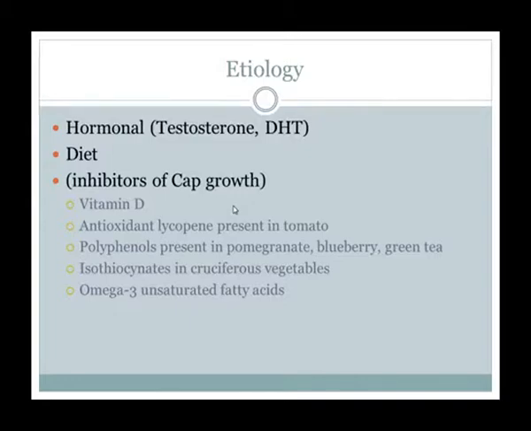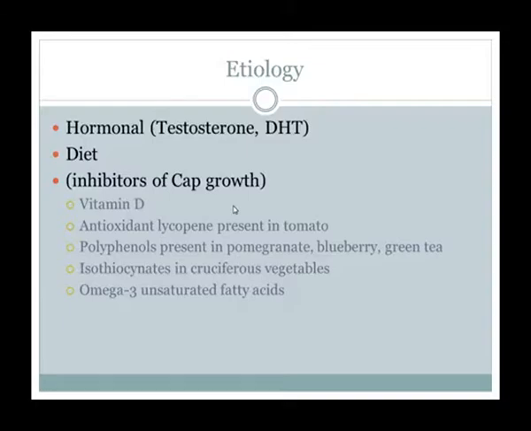So the etiology is hormonal, through testosterone and dihydrotestosterone. Growth of prostate cancer, like benign prostatic epithelium, is largely under the promotional influence of testosterone and its potent metabolite, dihydrotestosterone. Testosterone is converted into the potent metabolite dihydrotestosterone. In CA prostate, when there is androgen ablation by orchiectomy, the result is programmed epithelial cell death, apoptosis, and involution of the prostate.